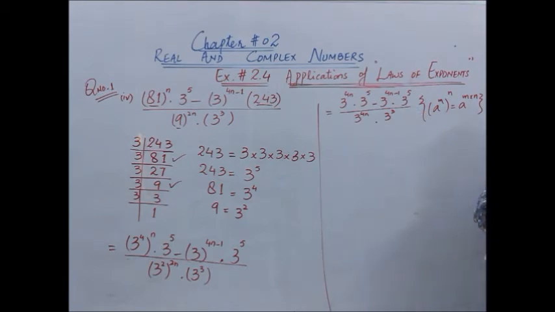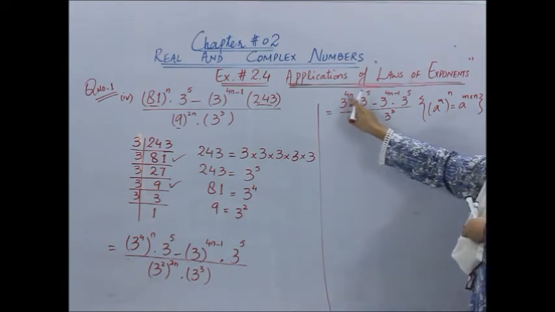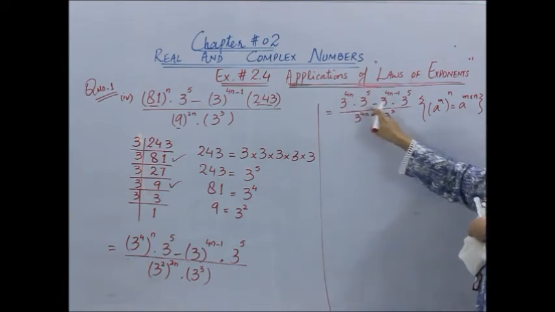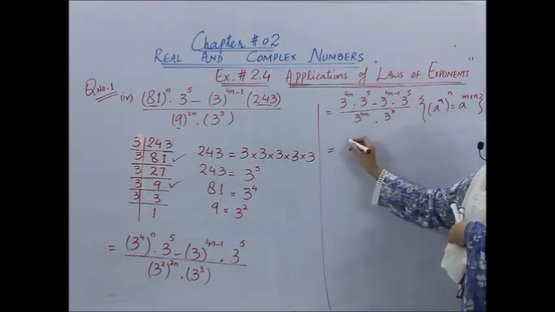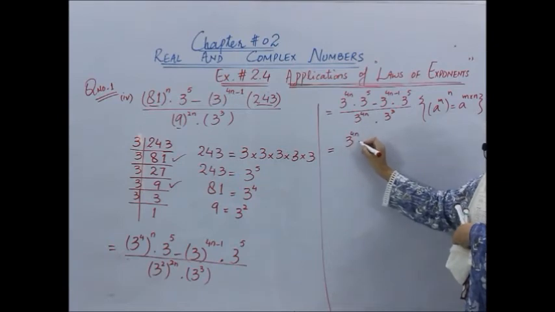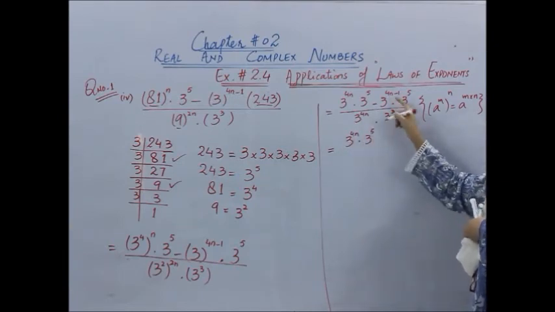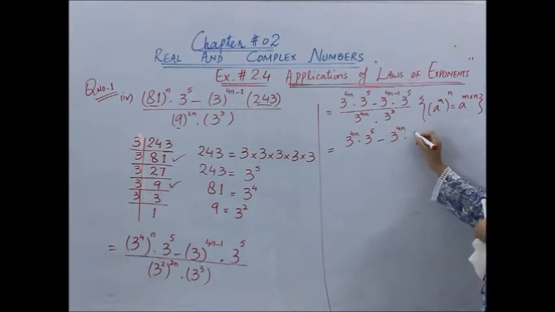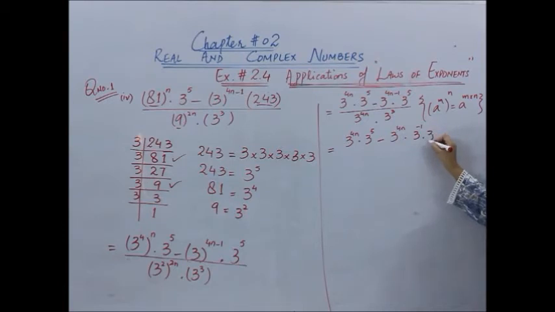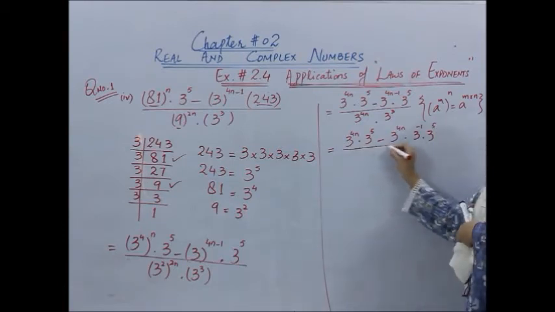Now students, can we take common 3 power 4n and 3 power 5 from the numerator? Because both terms have this. But before that, can you write 3 power 4n minus 1 as 3 power 4n into 3 power minus 1? Can we separate it? By using which law of exponent?